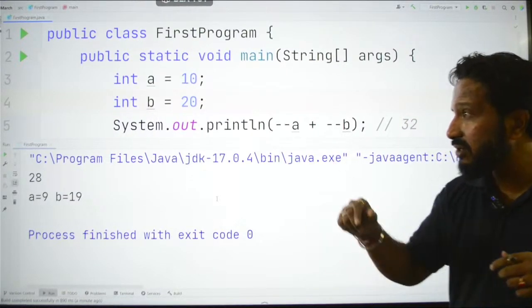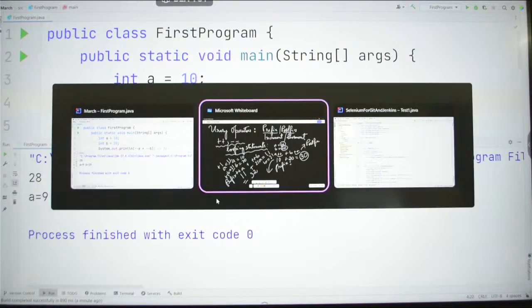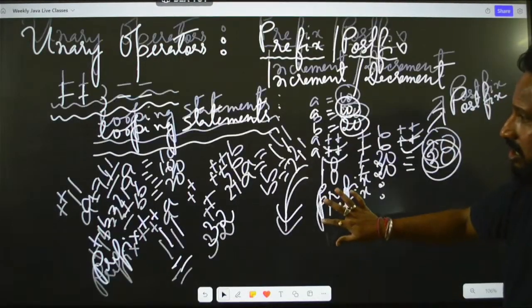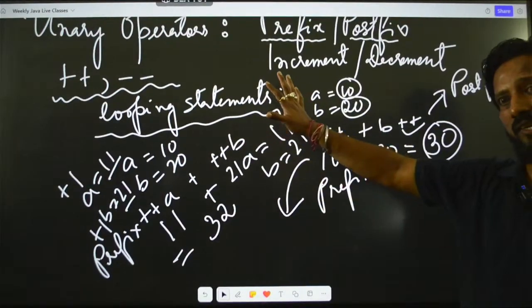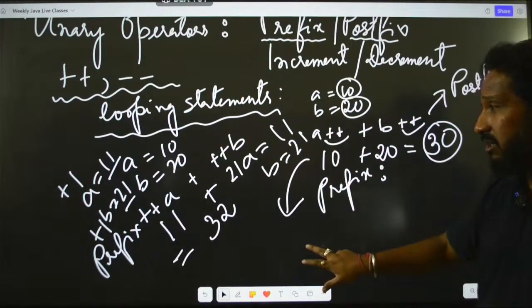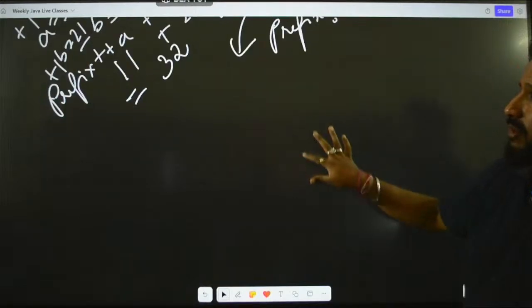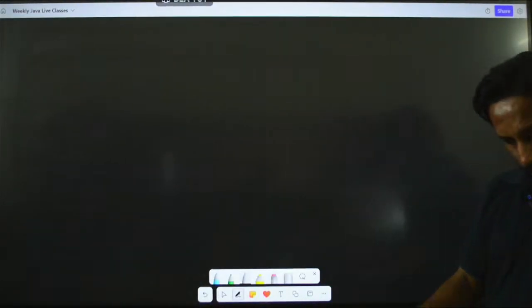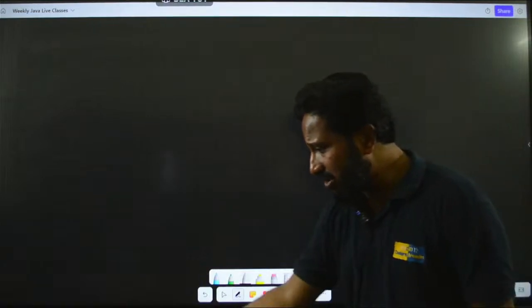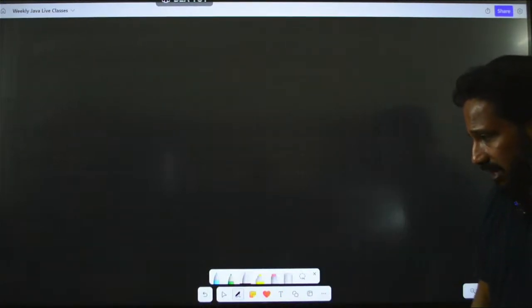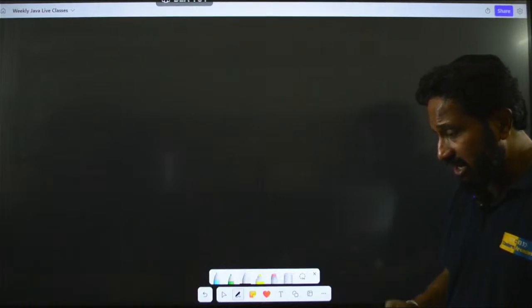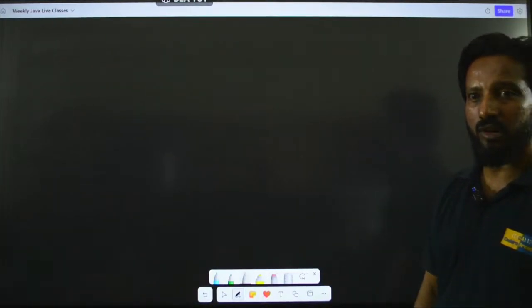Let's go back to our whiteboard and try to understand the next operator that we have. I hope all these increment and decrement operators are properly clear. Now let's go to the next operator, which is our bitwise operator. I don't think I will be able to finish this today, so I will give you a brief introduction to binary, because the computer only understands the binary language, as we have already discussed.